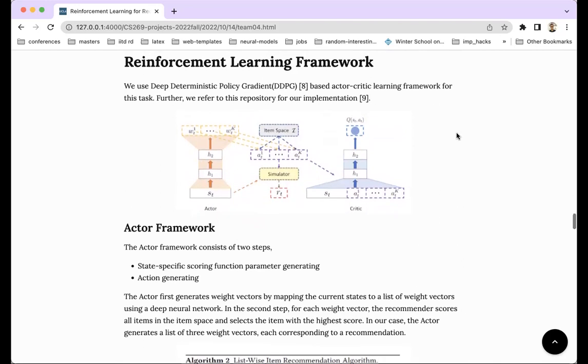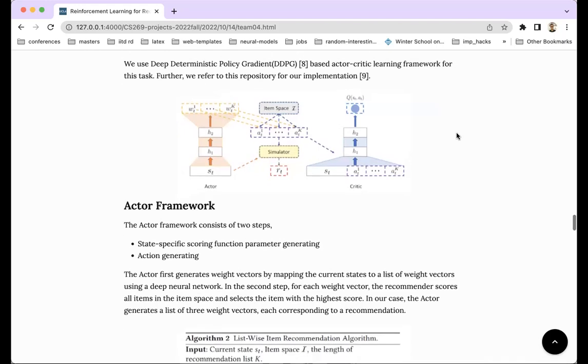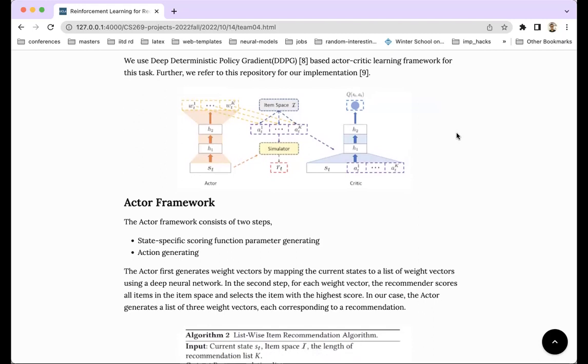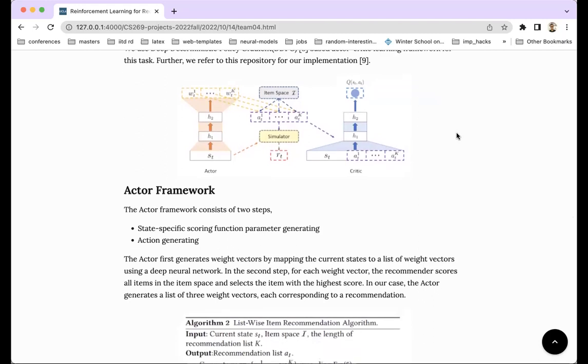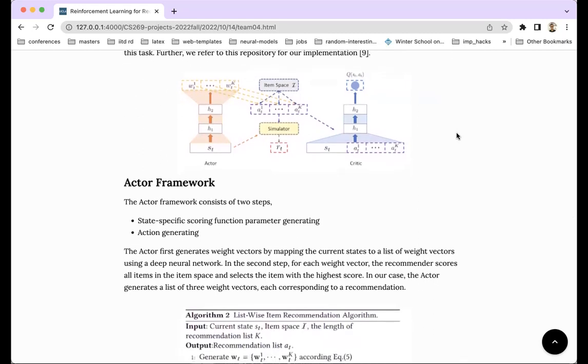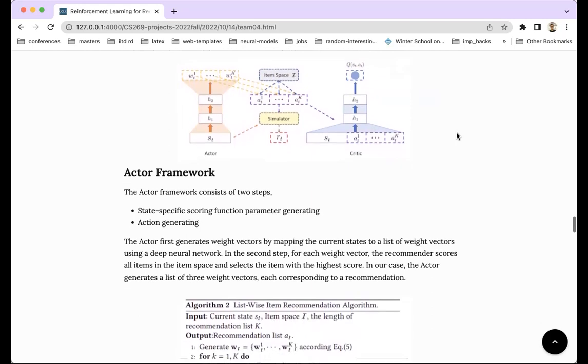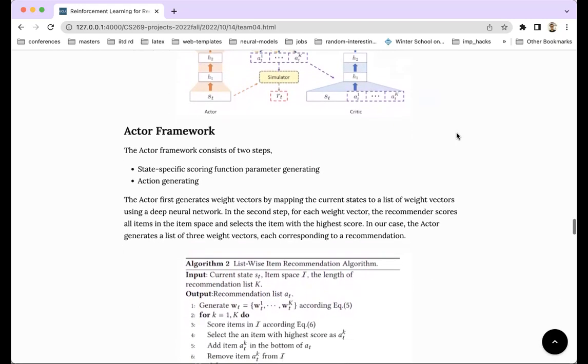The underlying algorithm is essentially built atop a classic DDPG algorithm, where we have two neural networks, one for the actor and one for the critic. The actor neural network takes in the state vector and in turn returns a weighted vector, which is then fed with variables from the environment into a neural network to provide a Q value for the weighted state and action pair.